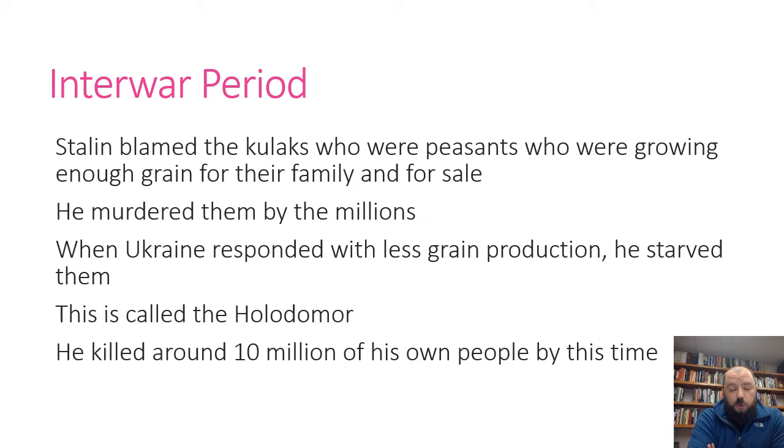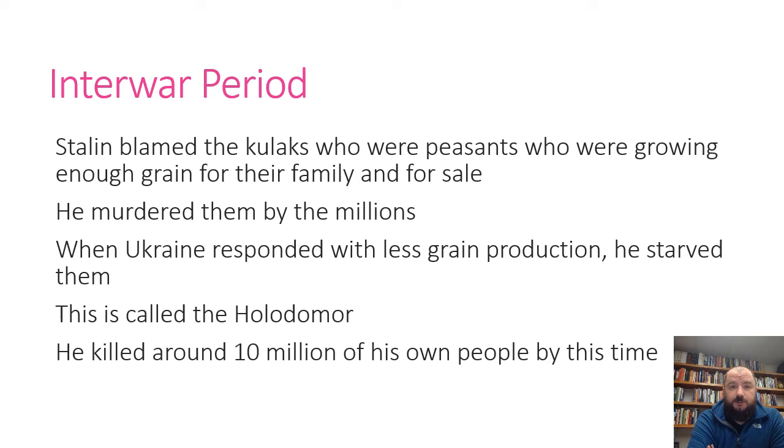Stalin blamed a group called the kulaks. The kulaks were peasants who were growing enough grain for their family and then enough to sell on the side. They were often called wealthy peasants. They were not wealthy. A kulak was still well below the living standard of most of America. But comparatively speaking, to most of the Russians who at this point were starving to death, they were doing really well because they could at least feed themselves. So Stalin did the unbelievably evil but also stupid thing. He had them executed. Stalin rounded up millions of the most prosperous, most successful, and most skilled farmers in a nation dying of famine, and he killed them.